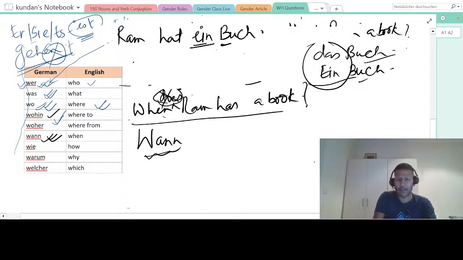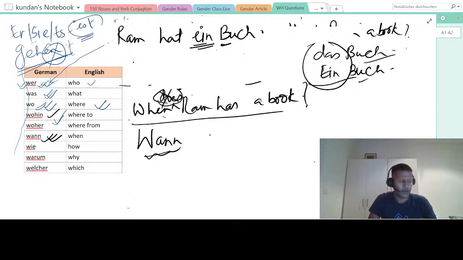This is not einen, this is ein, because das Buch, ein Buch will remain the same in accusative; only masculine changes. This is not der Buch, this is das Buch. If it was Apfel, then it would become Ram hat einen Apfel. I have explained these things already, but I will keep repeating to make life easy for you based on the mistakes that you are making.